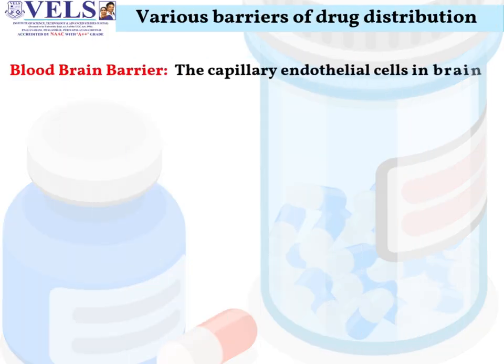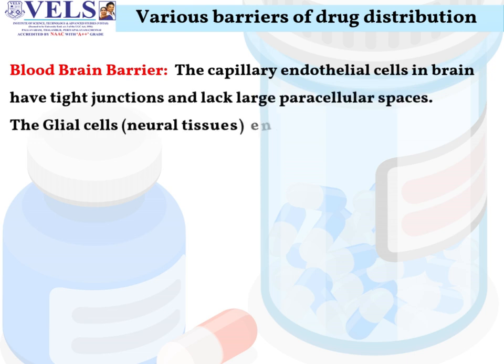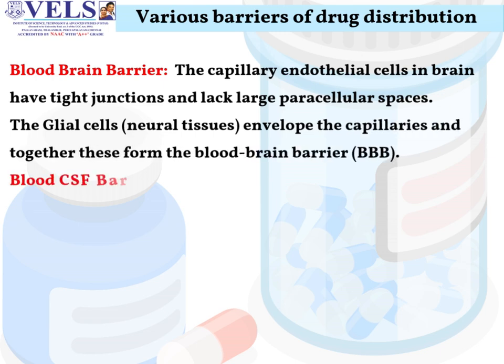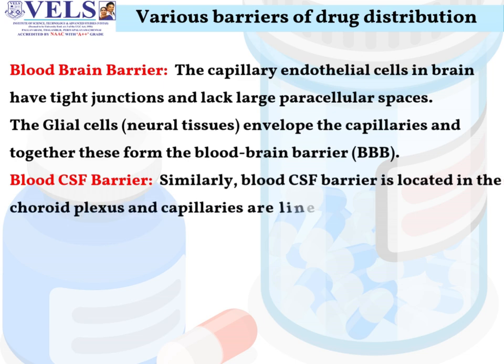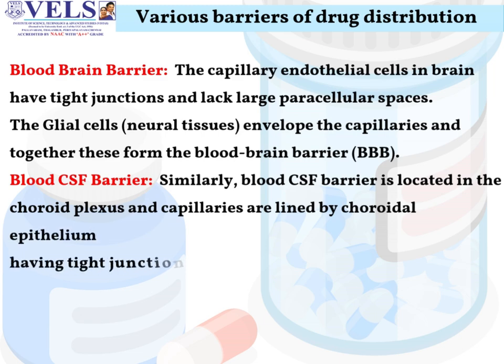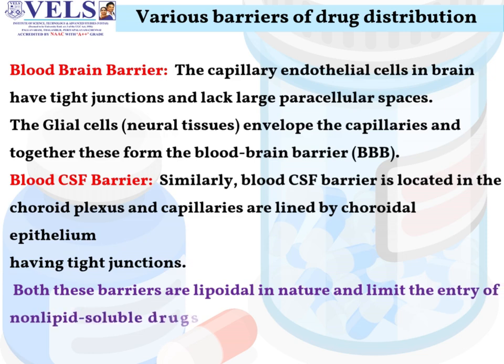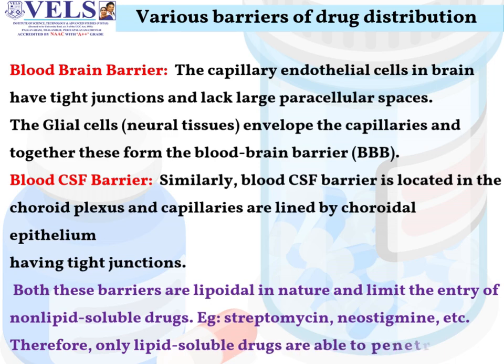Various barriers of drug distribution include the blood-brain barrier and blood-CSF barrier. In the blood-brain barrier, the capillary endothelial cells in the brain have tight junctions and lack large paracellular spaces. The glial cells envelope the capillaries, and together these form the blood-brain barrier. Similarly, the blood-CSF barrier is located in the choroid plexus, and capillaries are lined by choroidal epithelium having tight junctions. Both these barriers are lipoidal in nature and limit the entry of non-lipid soluble drugs.